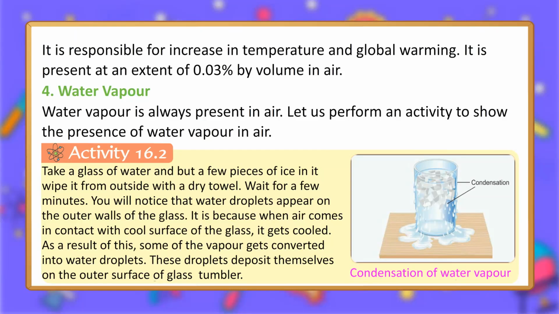You will notice that water droplets appear on the outer walls of the glass. It is because when air comes in contact with the cool surface of the glass, it gets cooled. As a result of this, some of the vapor gets converted into water droplets. These droplets deposit themselves on the outer surface of the glass tumbler. Condensation of water vapor. Condensation.